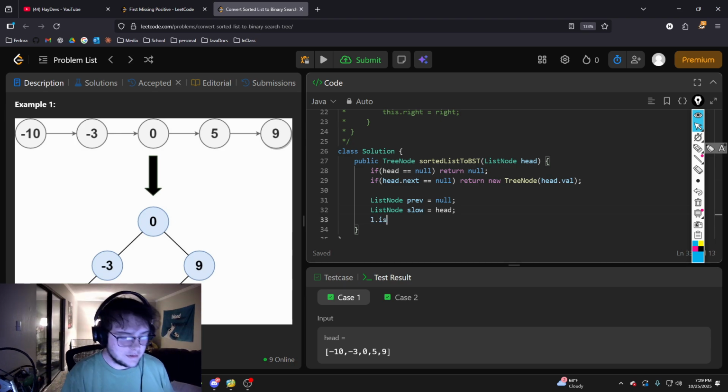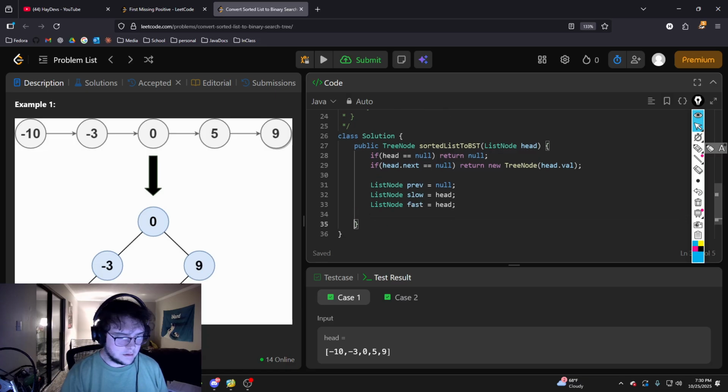And then we'll do a list node fast. That's going to be equal to head as well. And then while fast is not equal to null and fast dot next does not equal null.